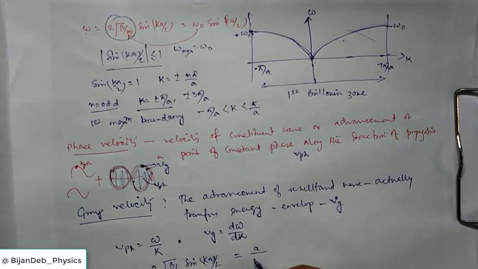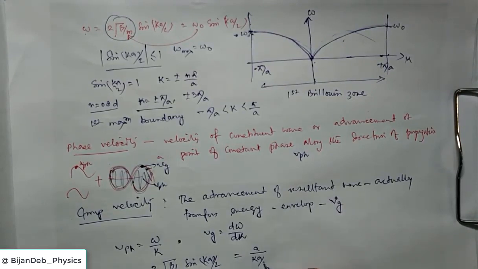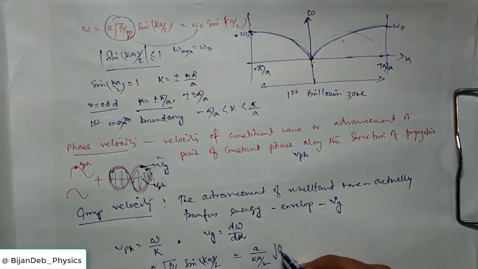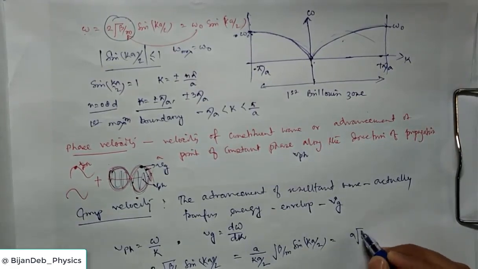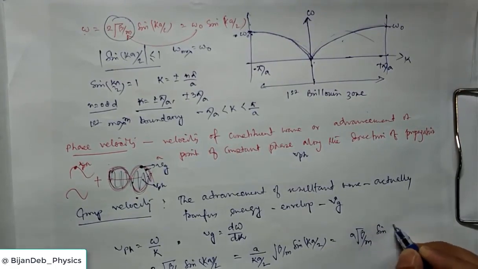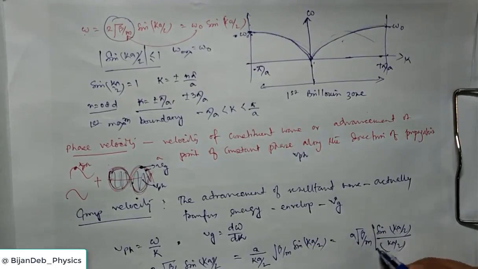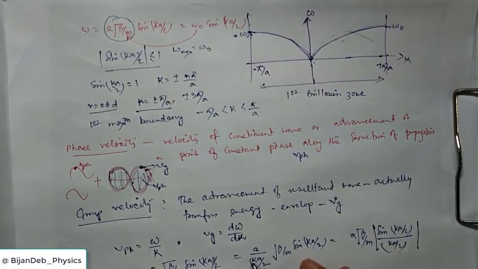So this is the same as this: a root beta by m sin ka by 2 by ka by 2. We take it into a beautiful form. It is of the form sin theta by theta. Yes, this is one of the relations.